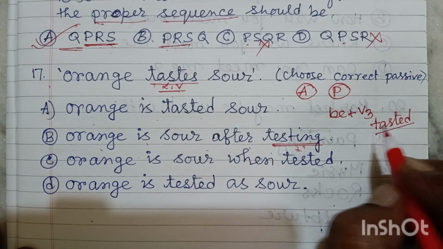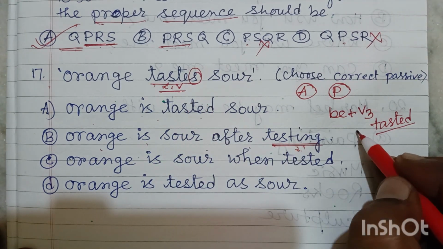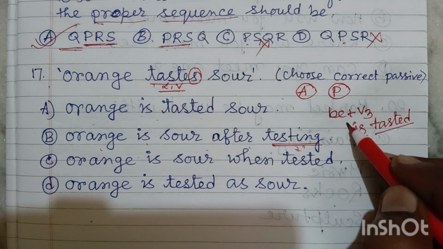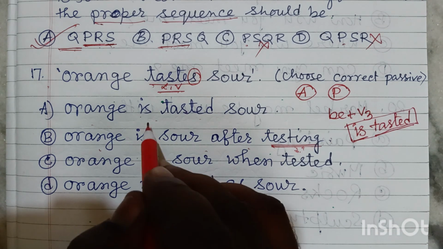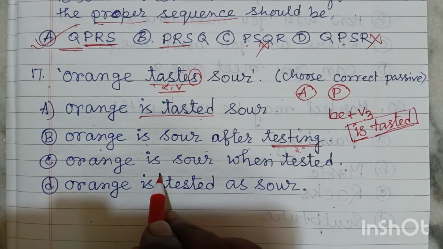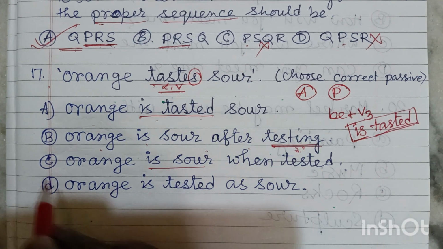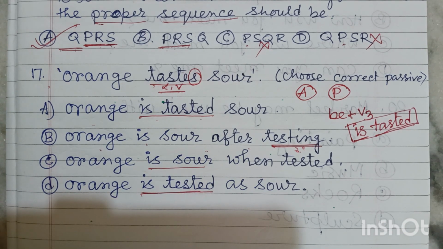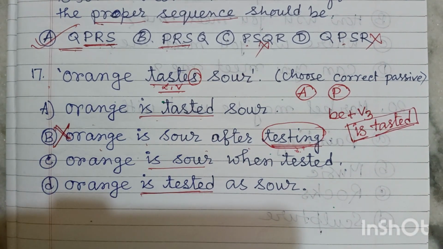We have to write down this one, and as it is present, from here it is clear that it is present tense, so obviously it will be is, am, or are. That means we have to use this structure in my answer. There is no doubt. So here it is tested. Here you can see "is sour when it tested." Here it is also "is tested." So here it is testing, so we cannot take this option. It is eliminated at first.